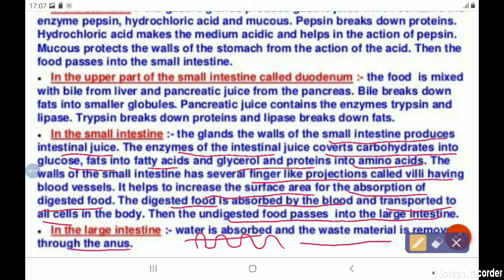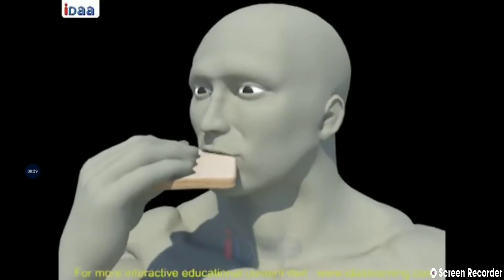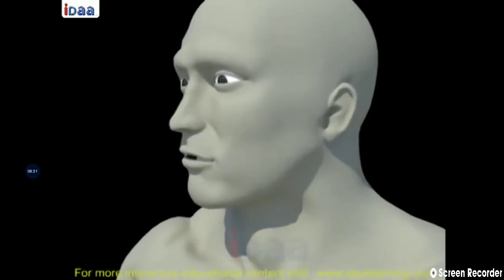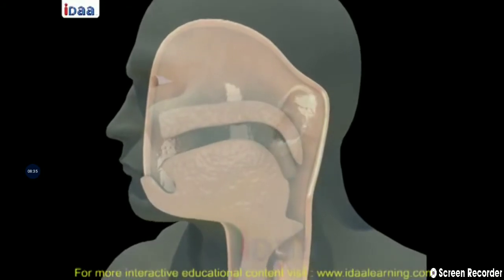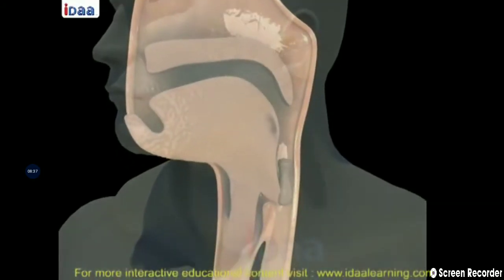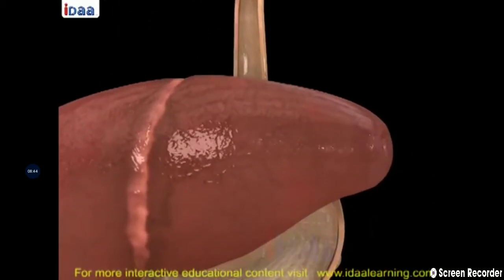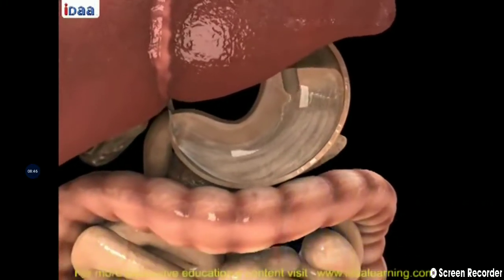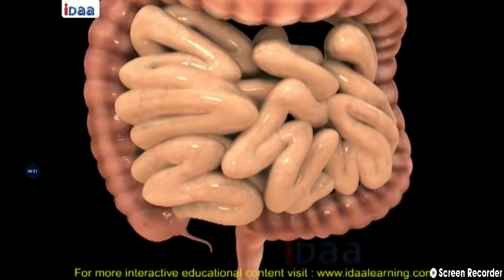Let me show you an animated video so that you can see it all more clearly than this. Okay, so just wait. See the digestion in human beings. Human beings take food through the mouth and digest it in the specific organs of the digestive system. Then the undigested food is defecated. The food we take passes through specific organs which form a tube from the buccal cavity to the anus. It's called the alimentary canal.